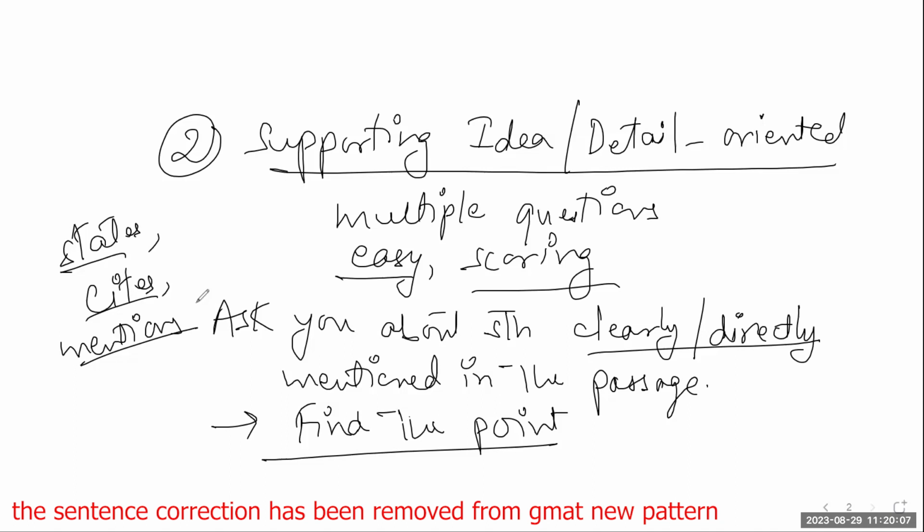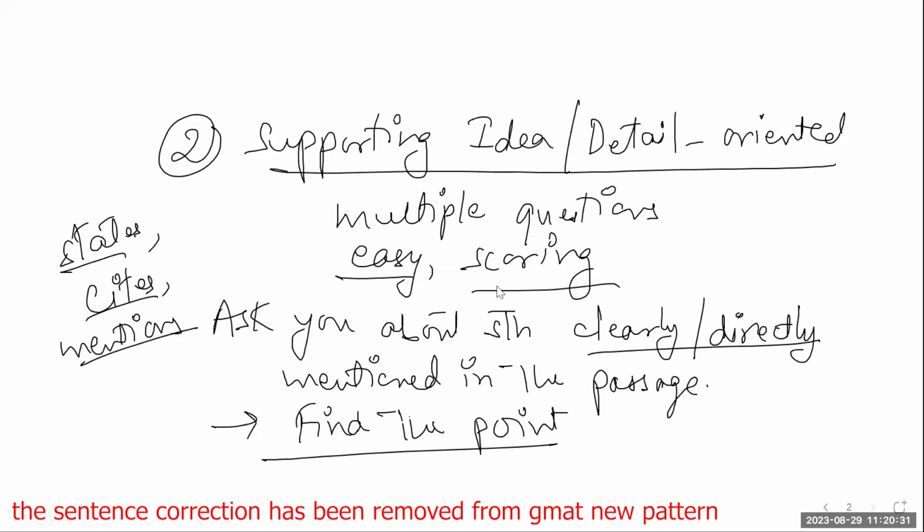Sometimes they can make it complicated by asking you what is not mentioned. The author does not mention which of the following in the passage. Instead of saying what does the author mention, he can say author does not mention which of the following. That is the only complication that you can see in these question types, right?